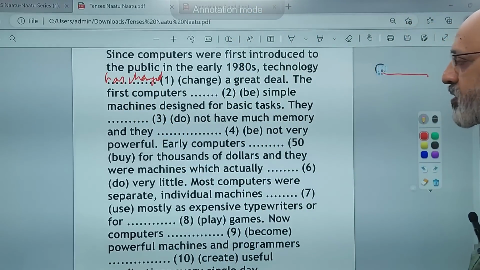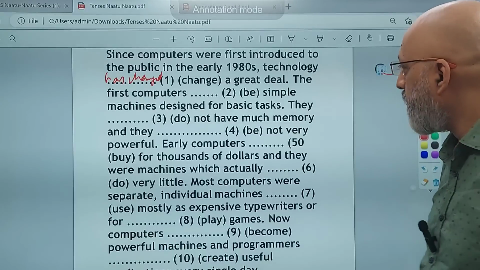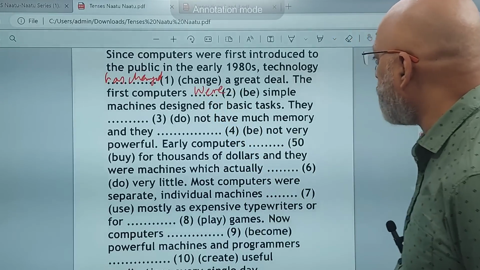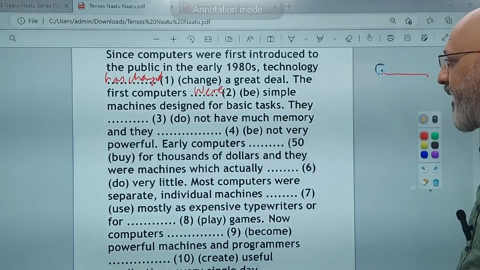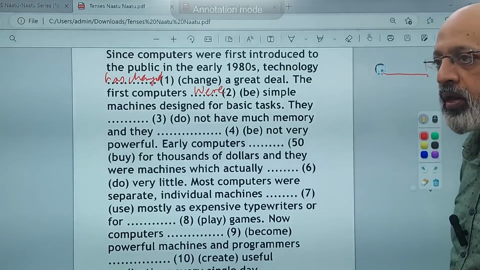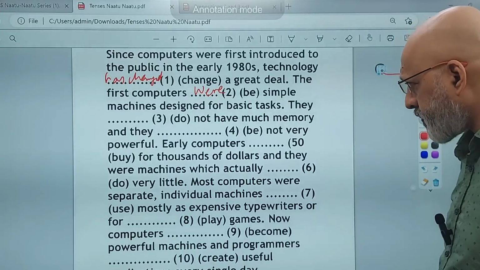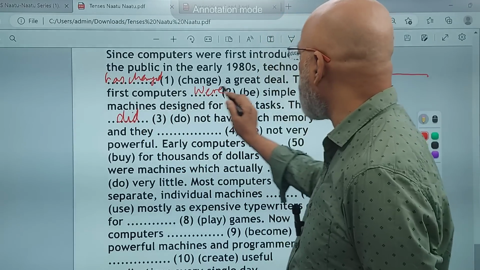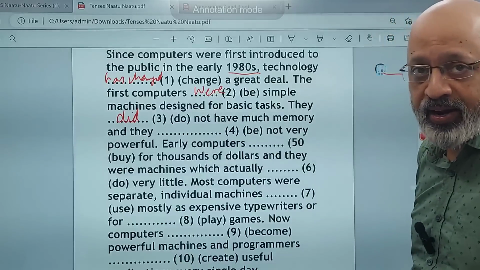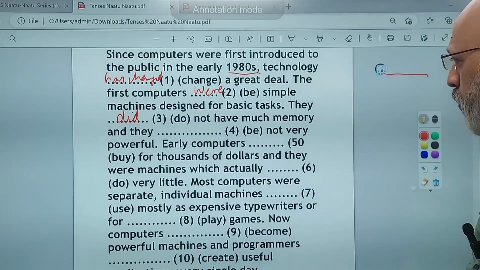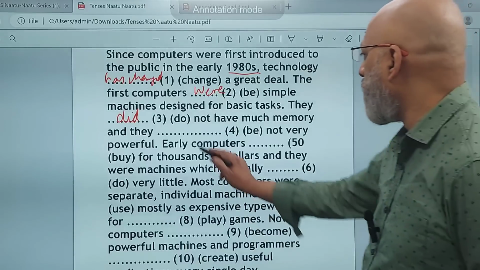The first computers, what were they? They were simple machines. Designed for basic tasks. They did not have much memory and they were not very powerful, right? They did not have much memory. You're talking all about the past because you're talking about the early 1980s. You're talking about a good 40 years ago, and they were not very powerful.